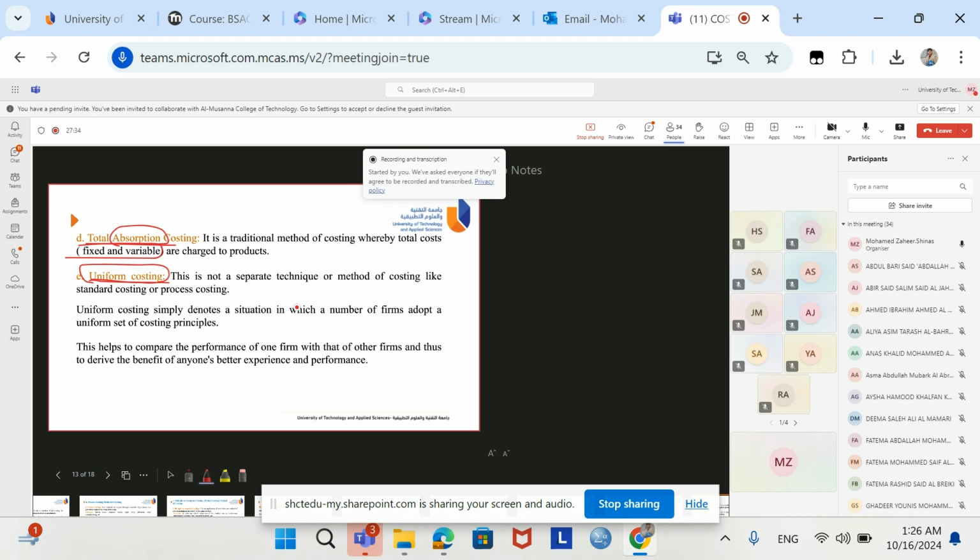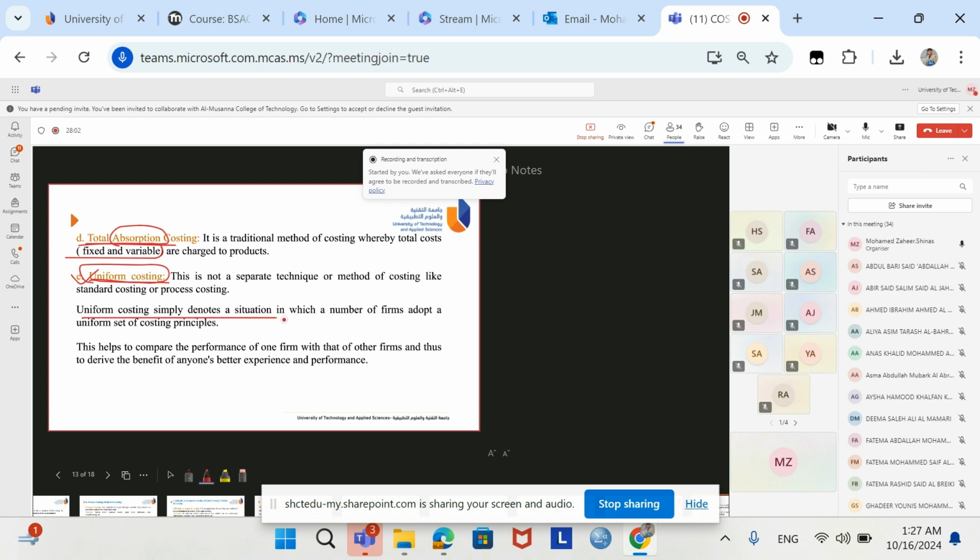If they are using the same costing method, let us say marginal costing method: Ooredoo is using marginal costing, Omantel is using marginal costing, Vodafone is also using marginal costing technique. If all the companies are using a similar type of costing method, that is called uniform costing.